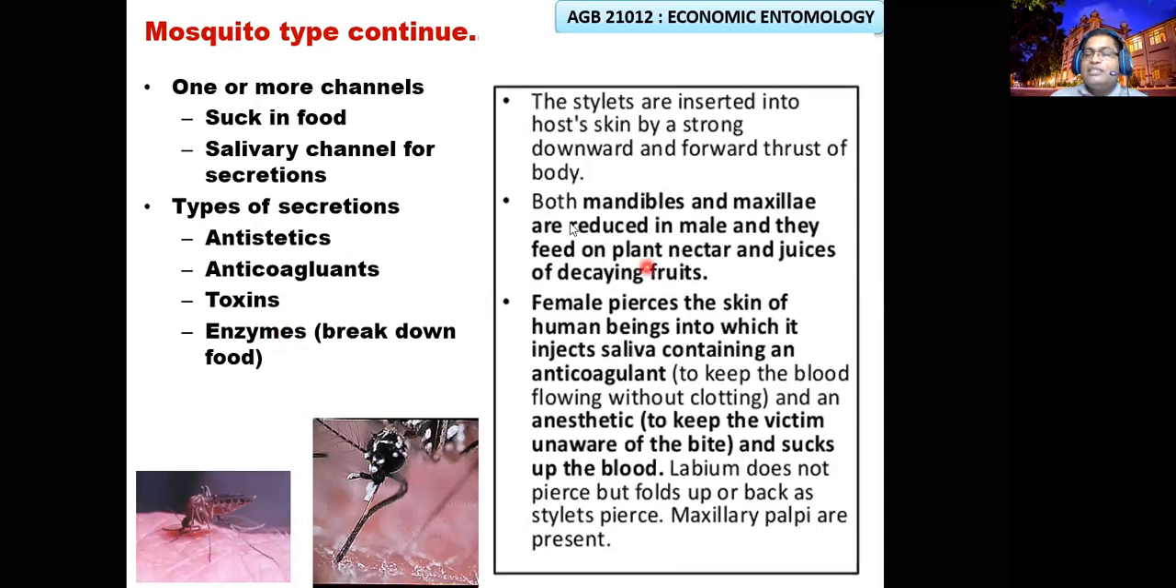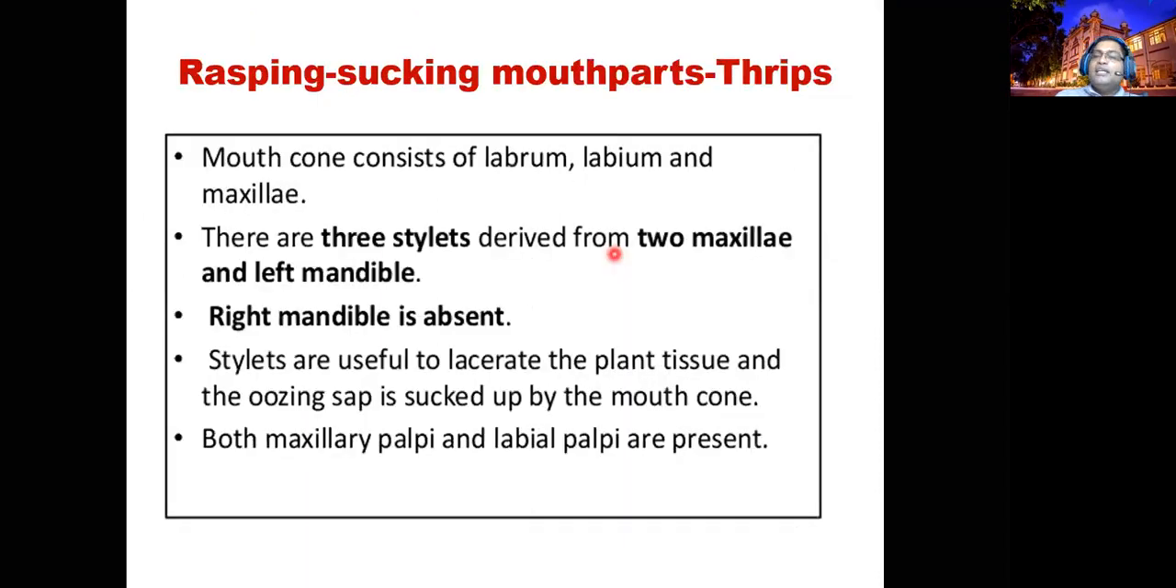Once the saliva is fully mixed with the blood and it is not coagulated, the mosquito is going to suck the blood. To suck the blood, they need a sucking apparatus, which we call the cibarial pump. This cibarial pump is inside the head of both bugs and mosquitoes. In the mosquito it is well developed.